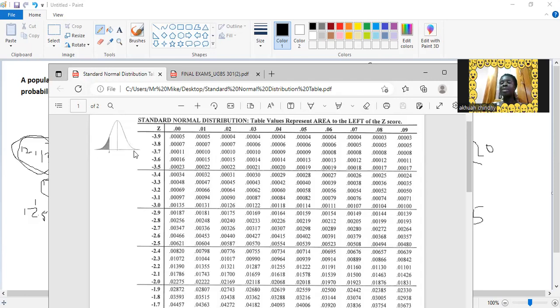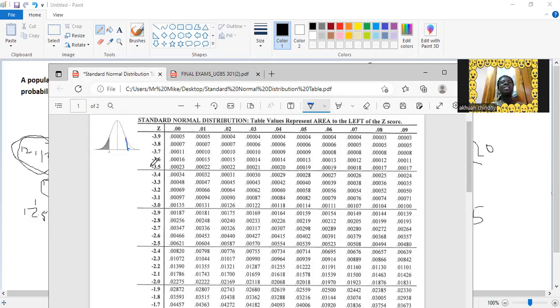the probabilities, or the area under this curve, are symmetric about the mean. So this side is equal to this side, right? Whatever figure you get for this side is the same as what will be here. It's just like you divided something into half. If here is 0.5, here will be 0.5. If here is 1.5, here will be 1.5. So that's the meaning of symmetric.